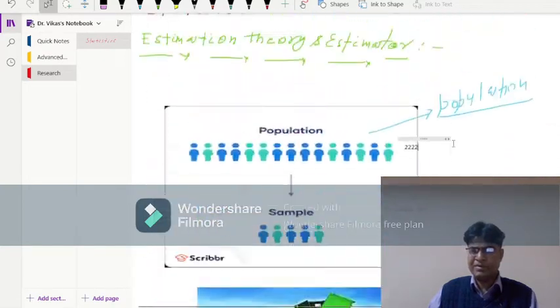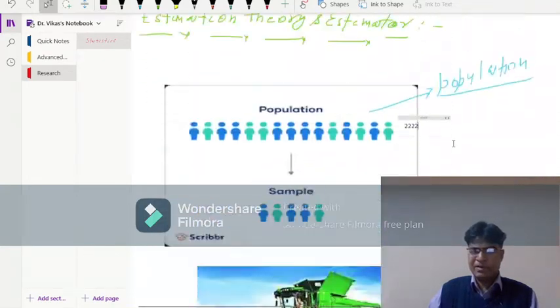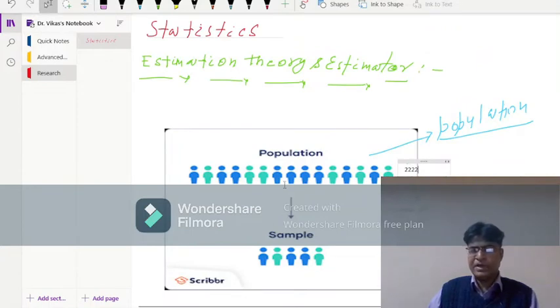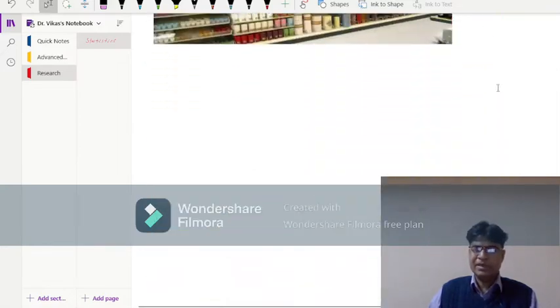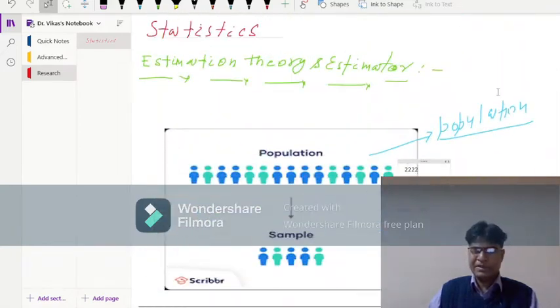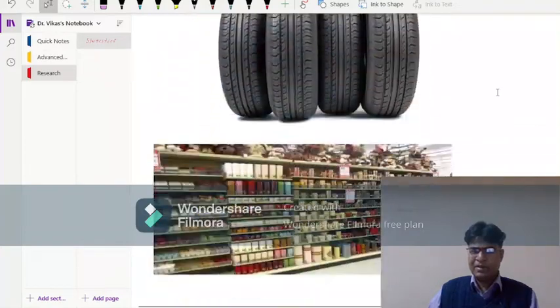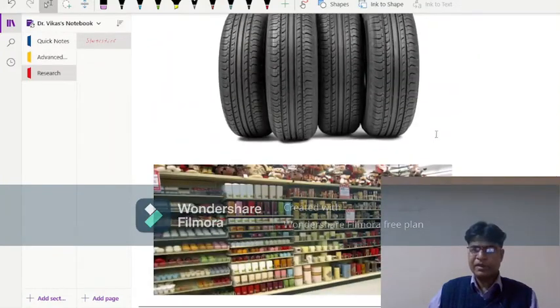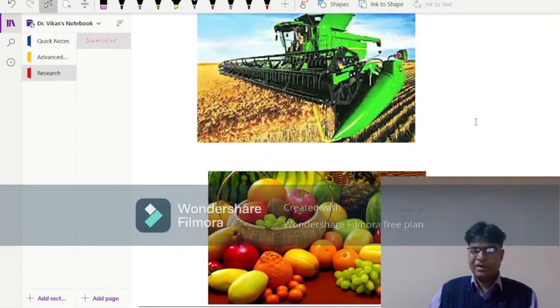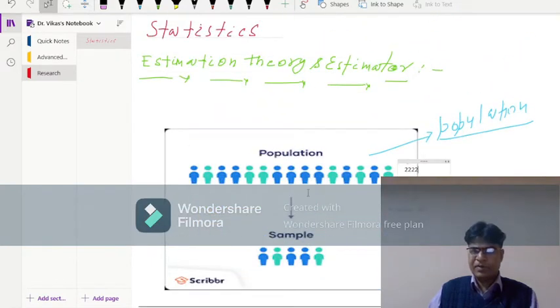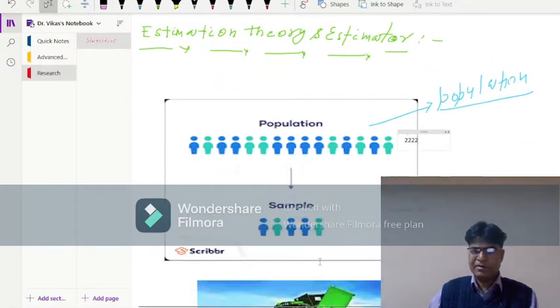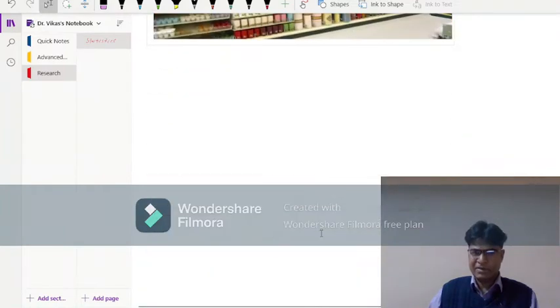On the basis of this population, one needs to make a decision about it, maybe a business decision or financial decision. In the case of financial firms or market research firms, they all want to make decisions regarding their future business plans.